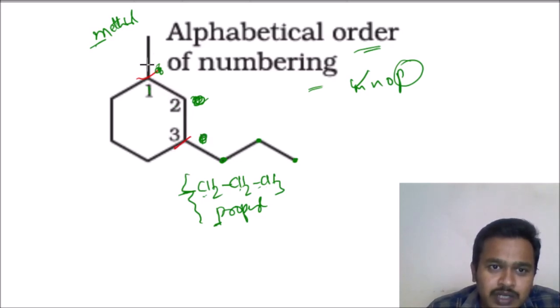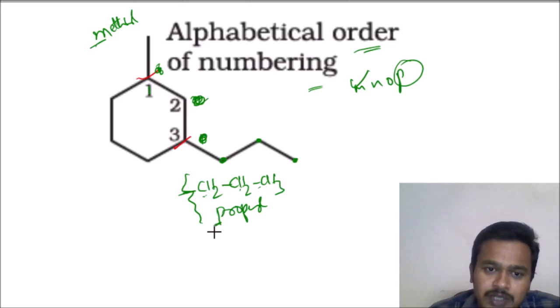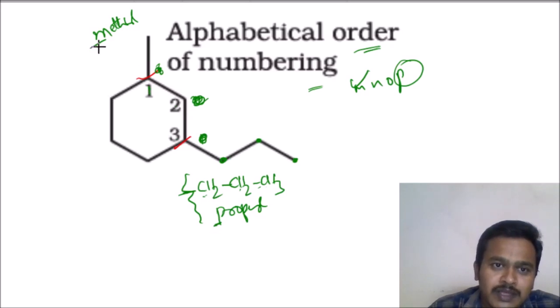When the substituents attain equivalent positions in a ring, at that time the substituents will go by alphabetical order. Here this group is a methyl group, this group is a propyl group, this is starting with M, this is starting with P. So M has to come first, so the numbering is given from here: 1, 2, 3. Based on alphabetical order, M is coming first, so this position will get the lowest number.